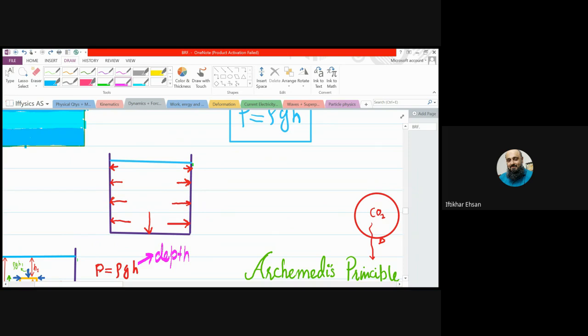And there is one more thing to remember. As we are going downward, do you see the arrows are getting bigger, bigger, and bigger? Why? Because depth is increasing and very right, the pressure. Larger the depth, larger the pressure.